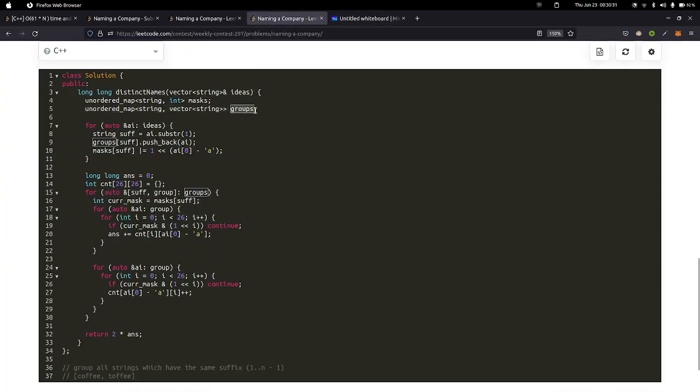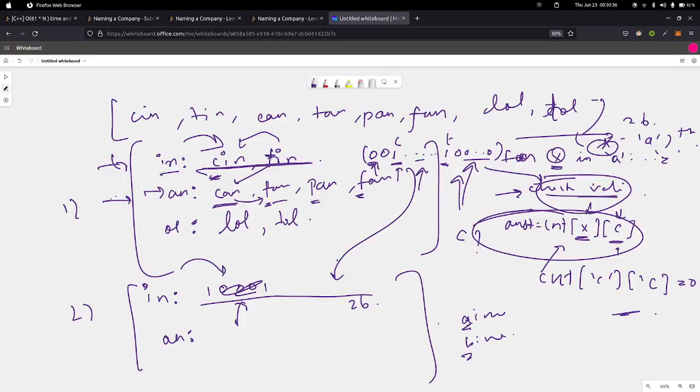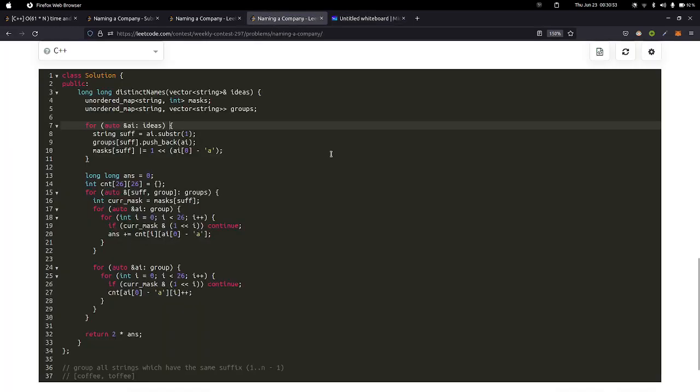I call it groups. We need to have this information already stored in order to do this check, right? So we'll first form all the groups, and then we'll form all the bitmasks. Only then we'll start with the solution. The first step is the preprocessing step, in which we iterate over the strings. As I told, the suffix starts at the first index and ends at the last index. We take that suffix and put it inside a group, and in the group of that suffix, we push back the current string.